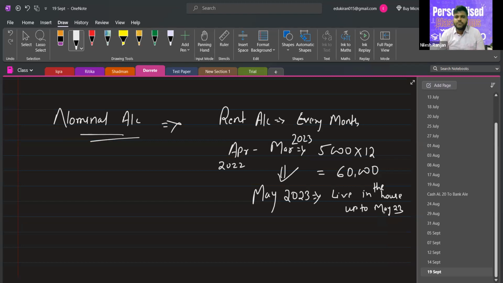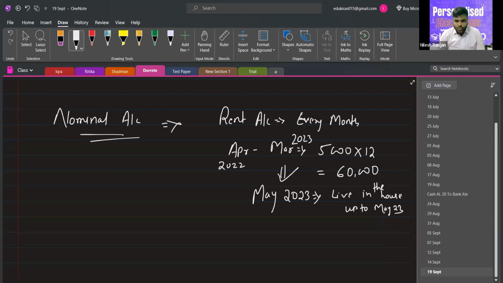He paid for 12 months, so he will get 2 extra months for free? No, sir. According to him, he paid 12 months also. Yes, according to the rule, he paid for 12 months, so he can live up to 12 months only. Yes, sir. He can only live up to 12 months.